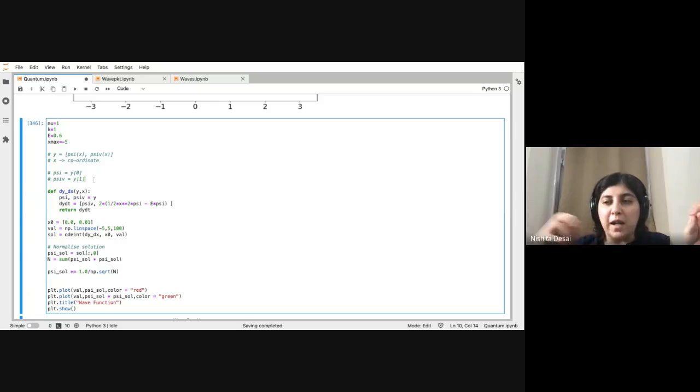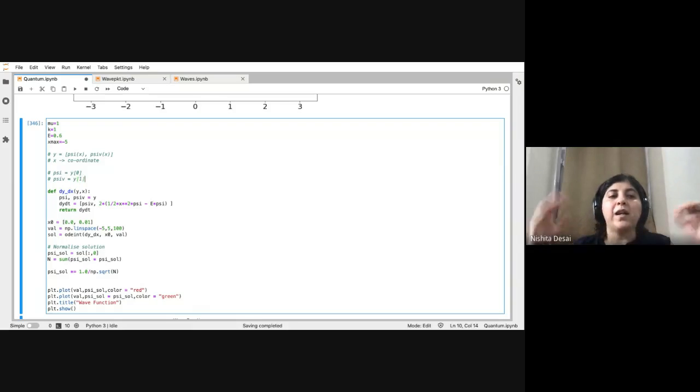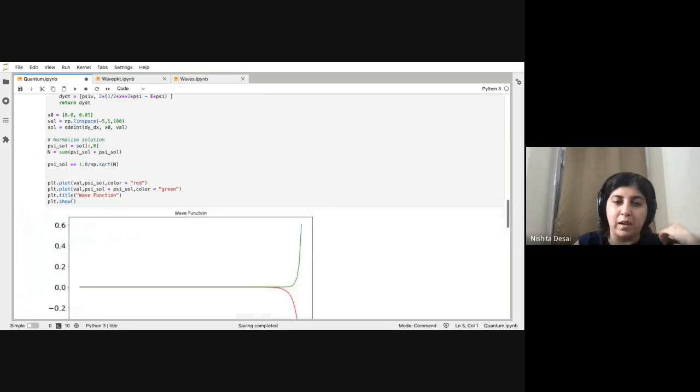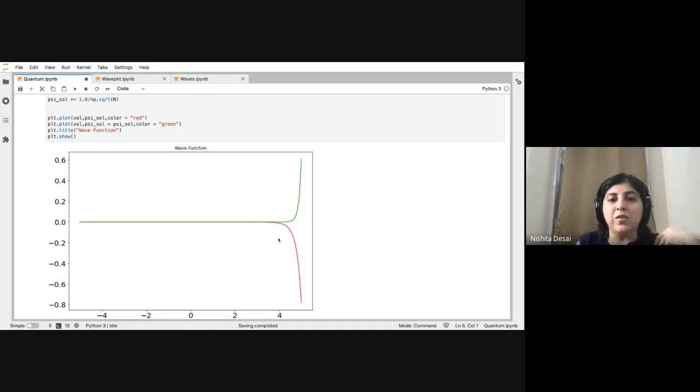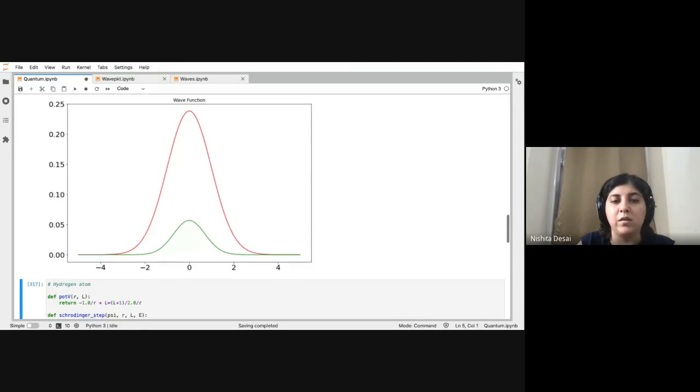When we solve it analytically, we use psi at 0 and psi at a. The way you solve this is you try out various energies. Let's try out this other energy, and you see that it does not give you a stable solution. It only gives you a stable solution when you hit the right boundary conditions.